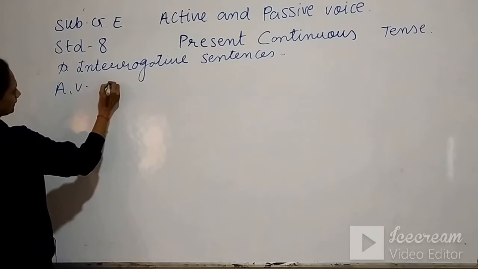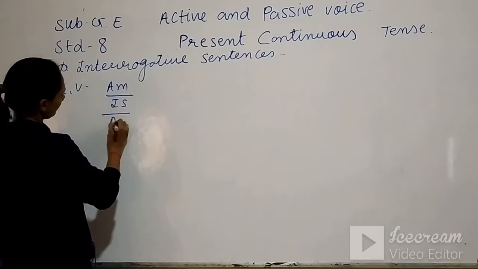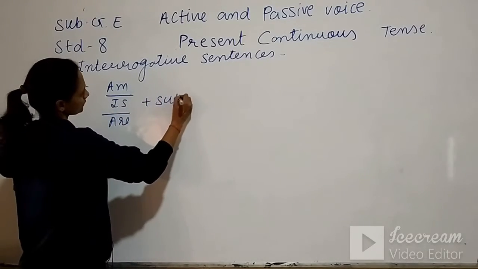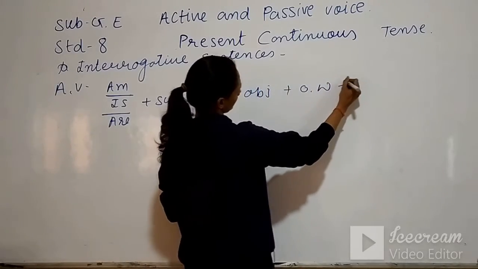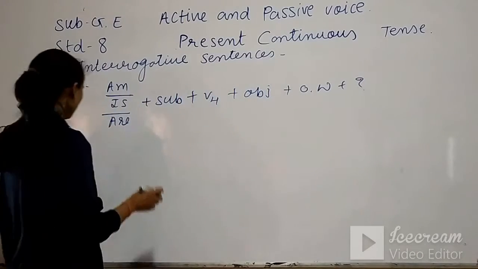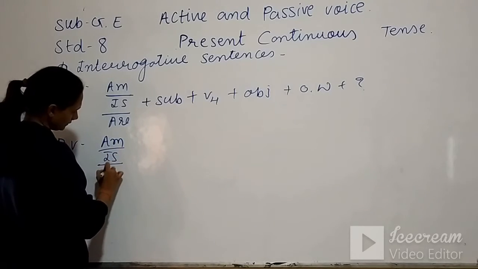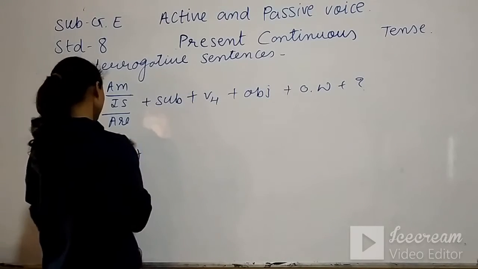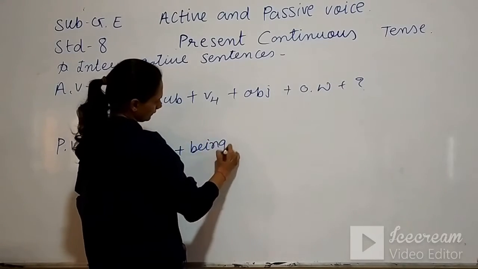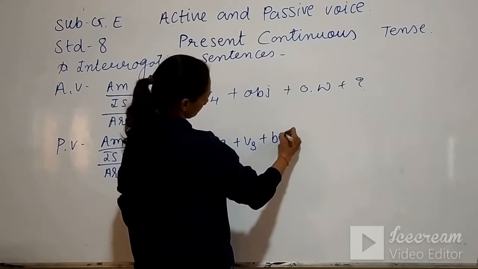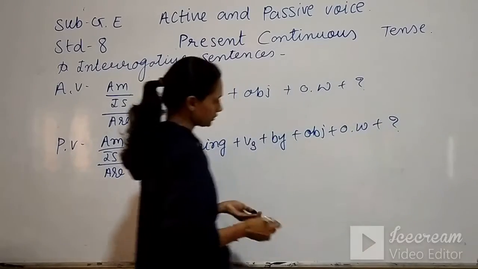Active voice is, here am, is, are comes first, am, is and are, plus subject plus V4 plus object, at last other words and at last a question mark. The passive voice construction is am, is, are comes here. After that, subject plus being plus V3 by object, other words, question mark.